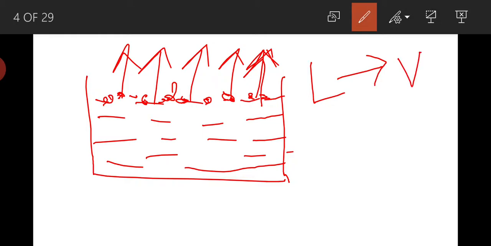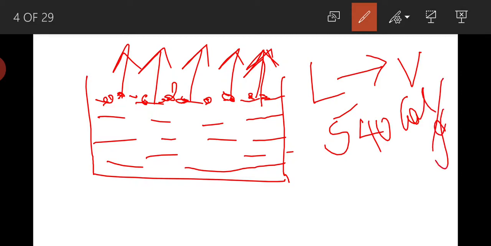Now in order to convert liquid into vapor, what is needed? Definitely latent heat of vaporization, heat energy, that is 540 calories per gram. It means if you take 1 gram of liquid molecules, 540 calories of heat energy is needed to convert it into vapor.